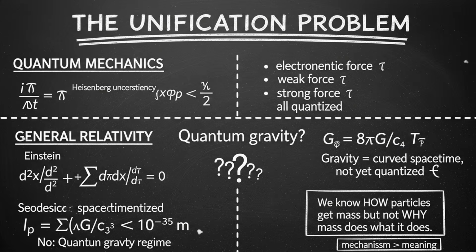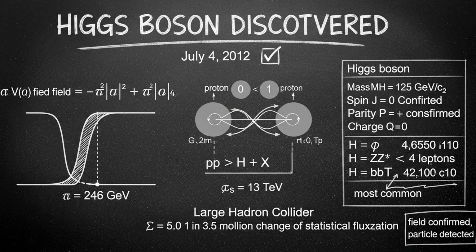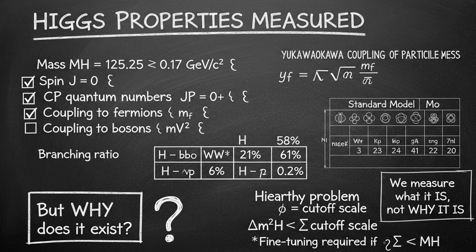Think about that. We have found the field that gives particles mass. We have detected the Higgs boson. We have measured its properties. We know it exists, but we do not know why it exists. We do not know why it has the value it has. We do not know why the Higgs boson has the mass it has. We do not know what sets the parameters.